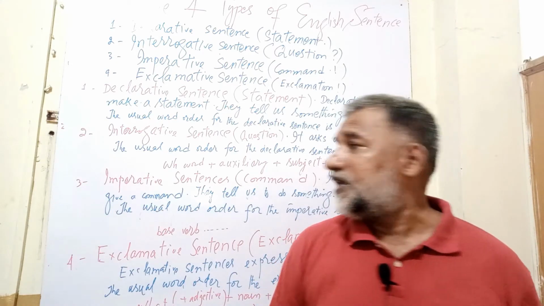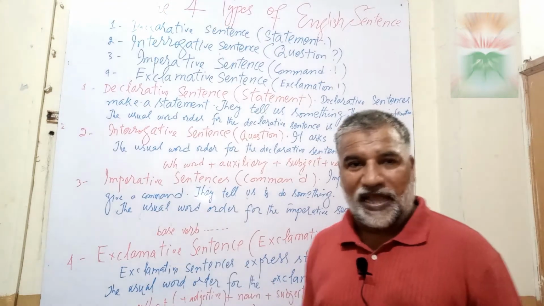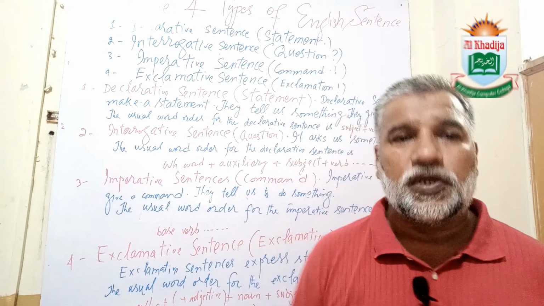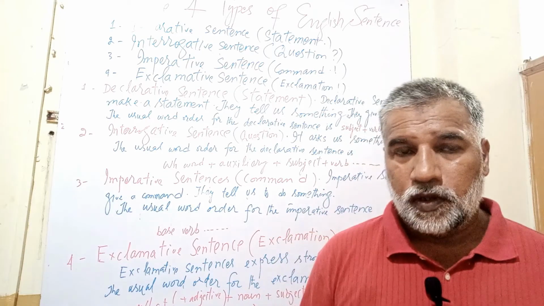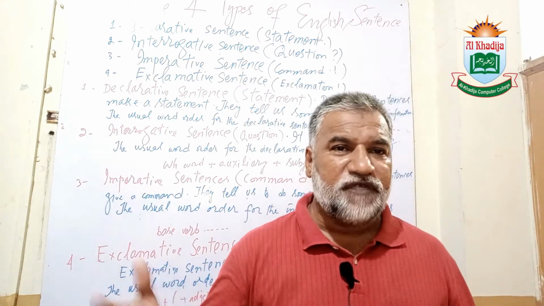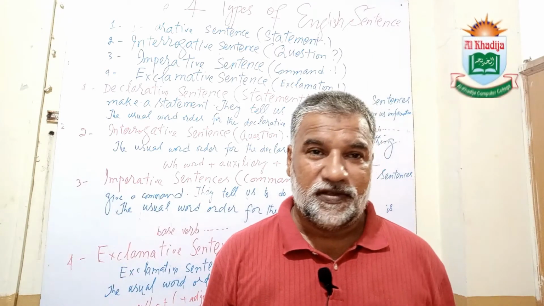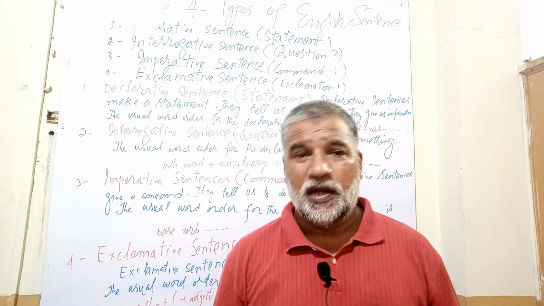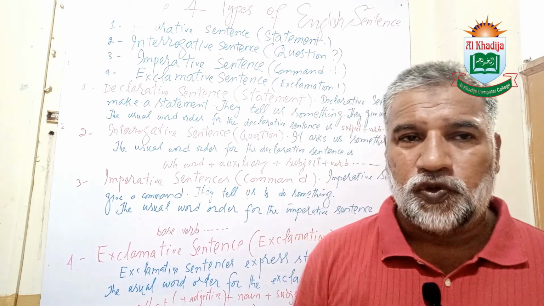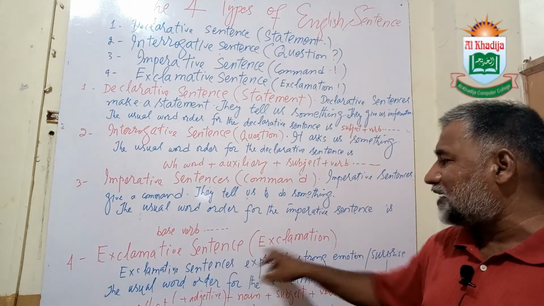And the fourth type is exclamative sentences. These sentences show surprise, show wonder. If I say, what a beautiful flower, what a beautiful scenery, these kinds of sentences are exclamative sentences, because they are showing exclamation.